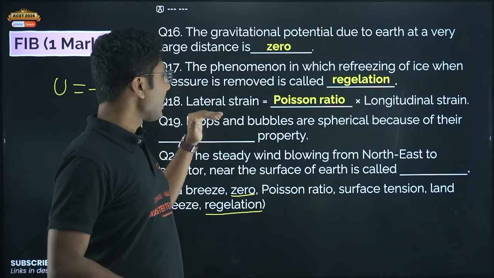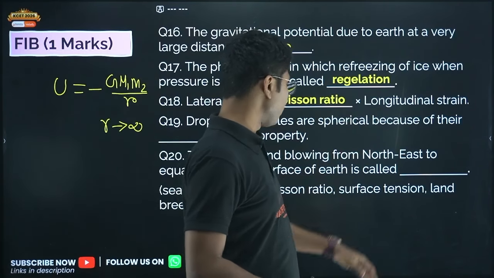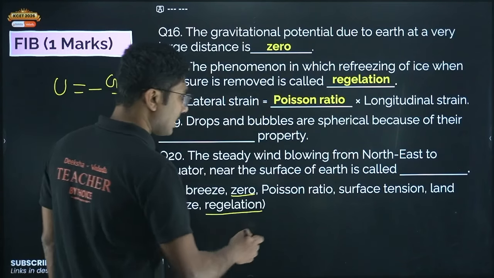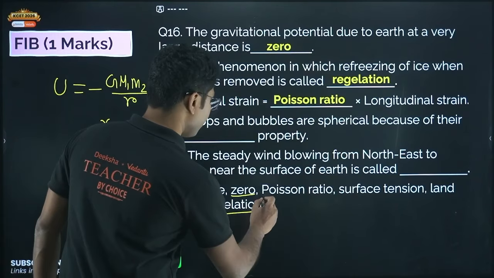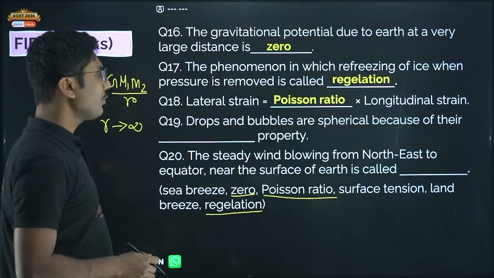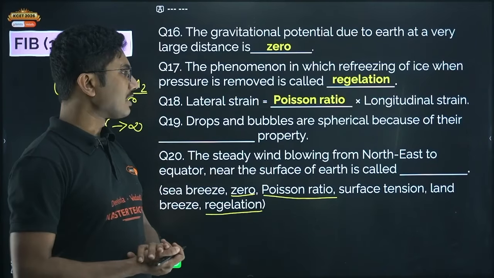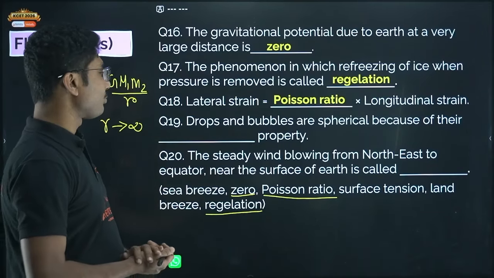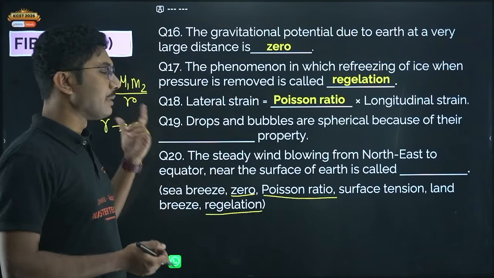Now, drops and bubbles are spherical. So what are all the options we have covered? Poisson's ratio is also covered. Drops and bubbles are spherical because of dash property. So drops and bubbles, they are spherical.